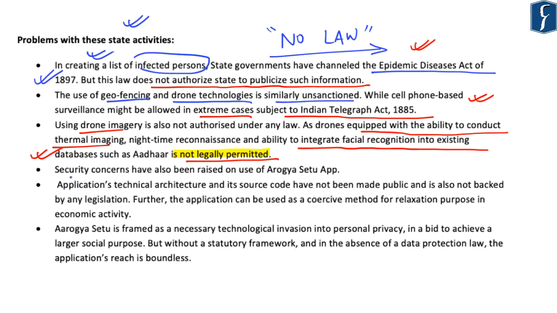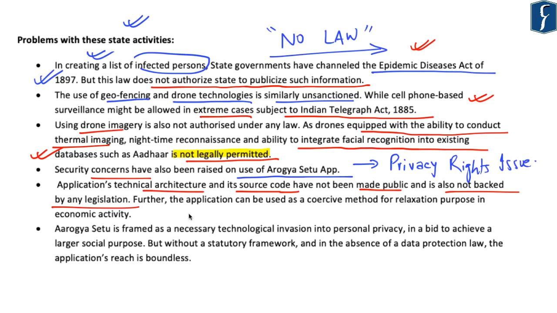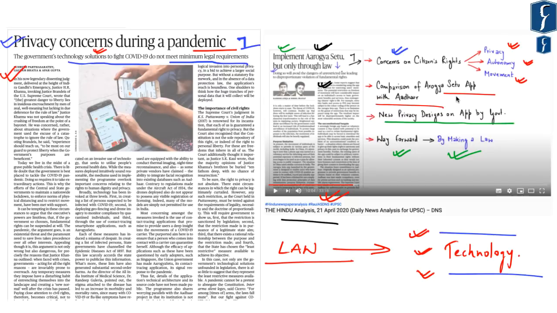Further, it says that even security concerns have been raised on the use of the Aarogya Setu app. Now here, security concerns relate primarily to the privacy rights issue. Further, this article says that the Aarogya Setu app's technical architecture and its source code have not been made public and it is also not backed by any law. Further, the application can be used as a coercive method for relaxation purposes in economic activity. So with respect to privacy concerns on the Aarogya Setu app, you can further understand this by going through the DNS dated 21st April 2020.